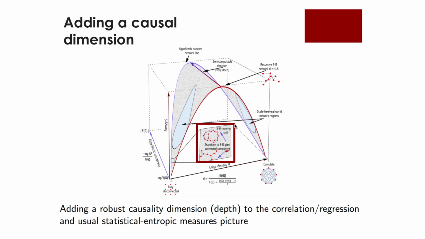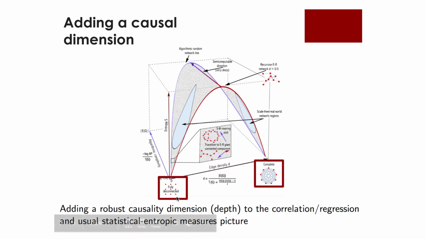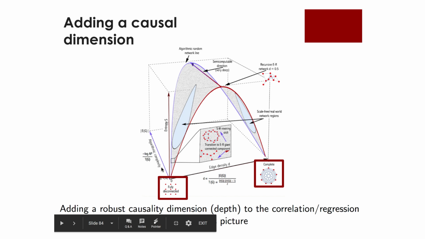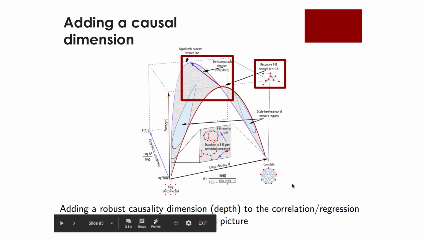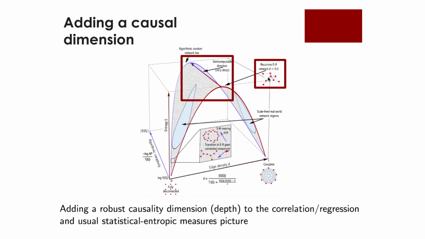On the other hand, there are two points common to both statistical randomness and algorithmic randomness in cases such as the fully disconnected and fully connected graphs that are located at each extreme of the plot and reach a maximum of entropy when the edge density is about 0.5. In the next lectures, we will see how we can exploit all these places in which a network or an object can be, and even how we can manipulate it and what it means to move them from one place to another.